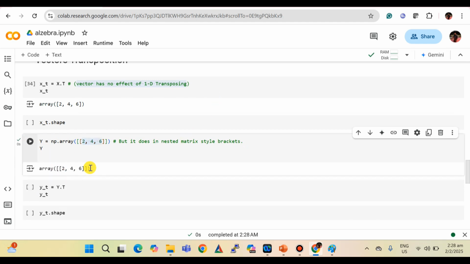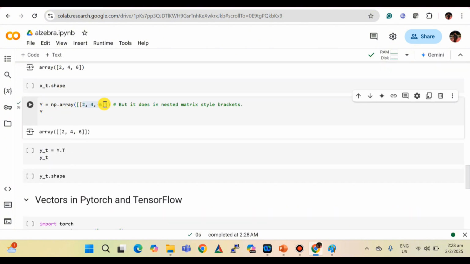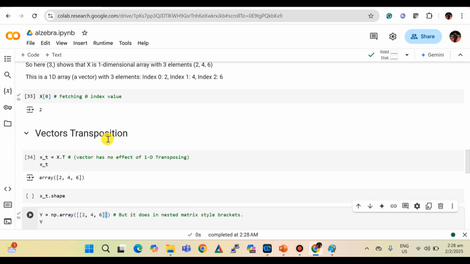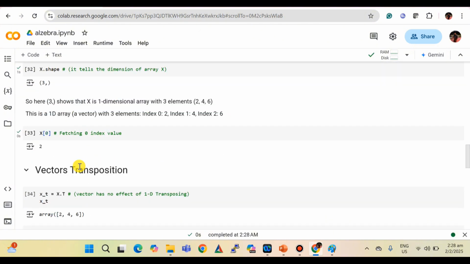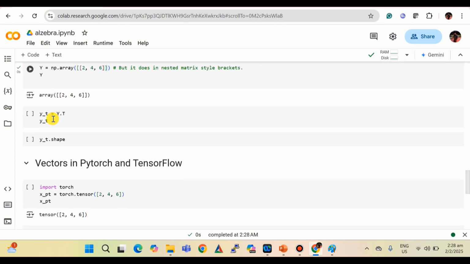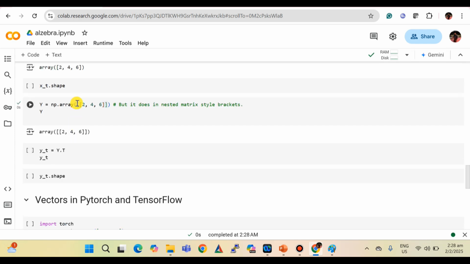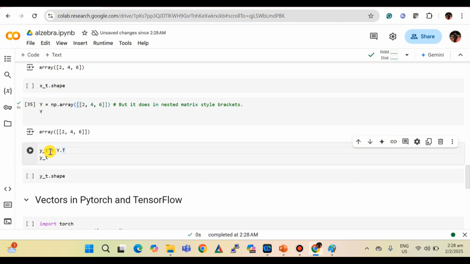So now we have the y value, but we have given it nested, which means we use double brackets here, whereas in X we use the simple array. It is not nested, but in the Y value we have given the nested. Now, if we do the transposition here, y_t is a variable we are defining, and here it's the value of y.